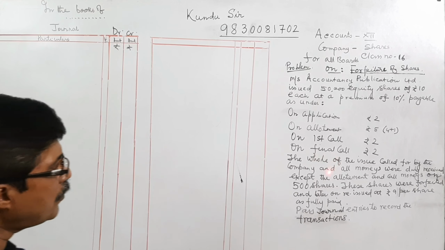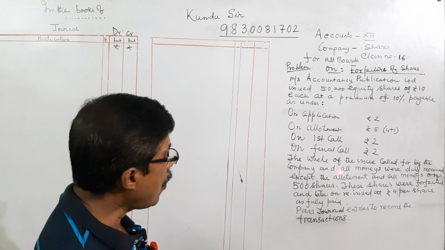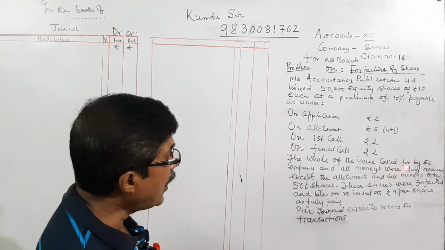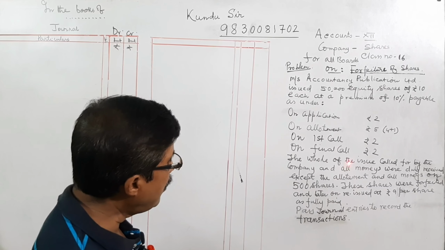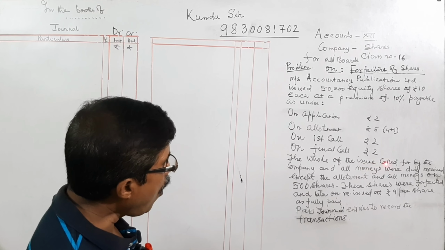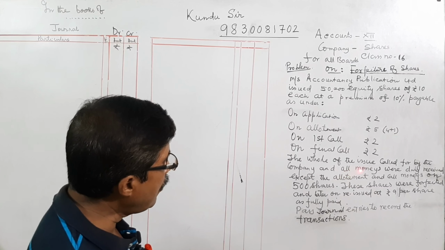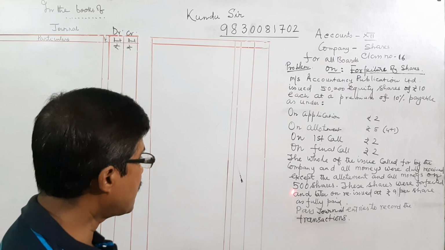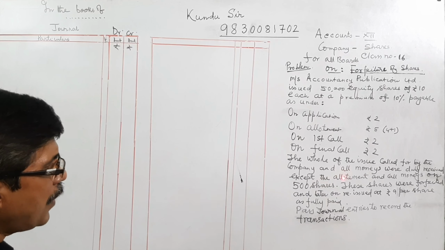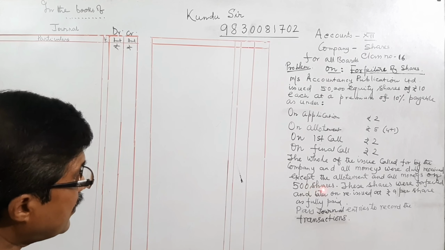The whole of the issue called for by the company and all monies are duly received except the allotment and call money on 500 shares.